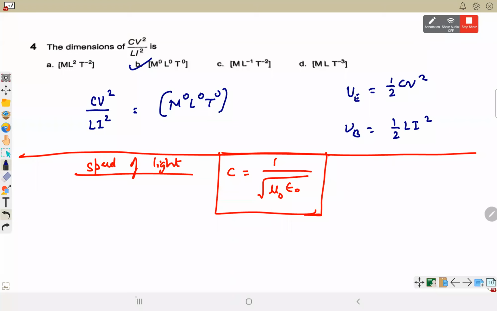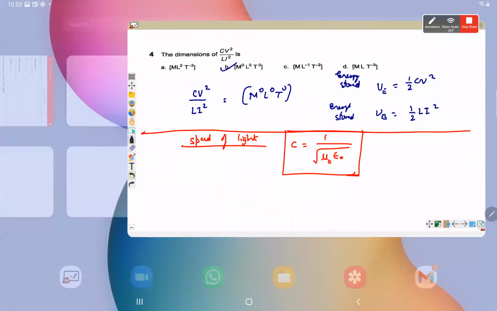Next is question number 4, clear? These were both energy formulas, so we just multiply by half above and below. It will become energy stored in the capacitor over energy stored in the magnetic field of the inductor. Both formulas are representing energy only. Energy by energy cancels out. Dimensionless. Dimensionless means M0, L0 and T0.